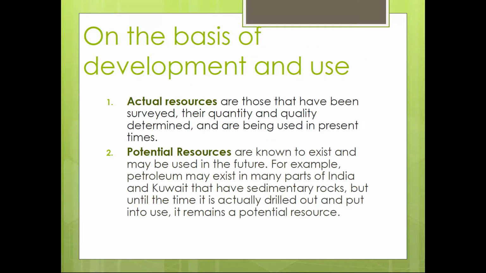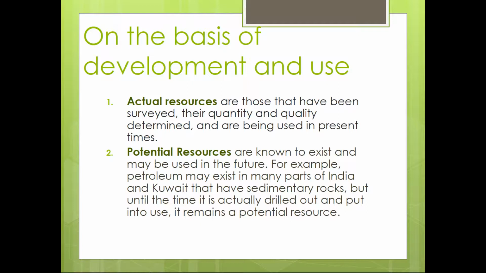First of all, on the basis of development and use, we will see. On the basis of development and use, there are two types: actual resource and potential resource. An actual resource means it is surveyed, mapped, and all details of that resource are available with us. We know all the details of that particular resource. For example, coal. If you think about coal, we know very well where we can use coal, how we can use it, and how we can take energy from it.